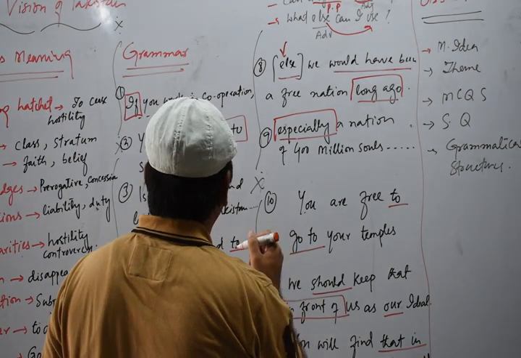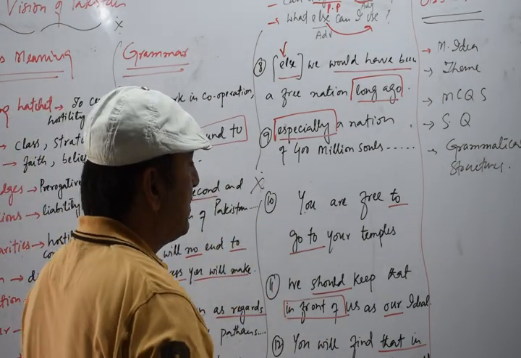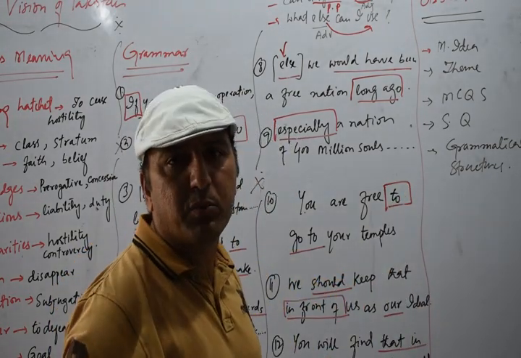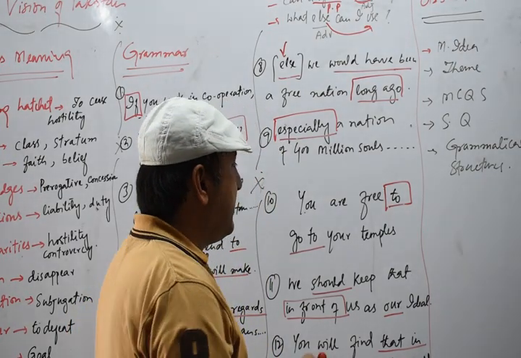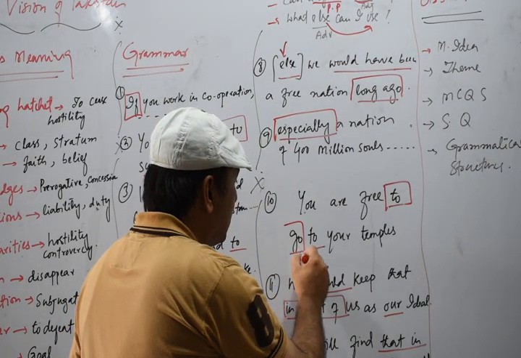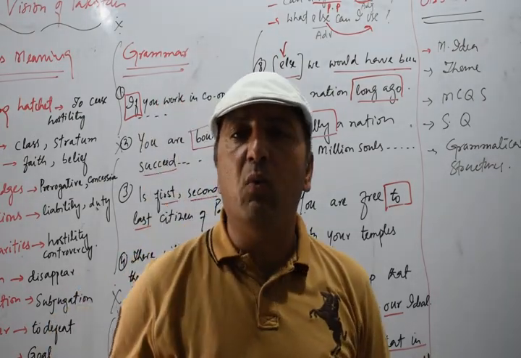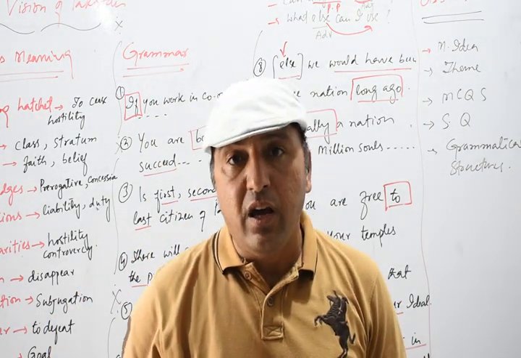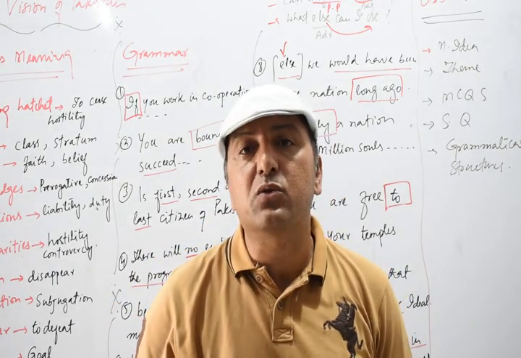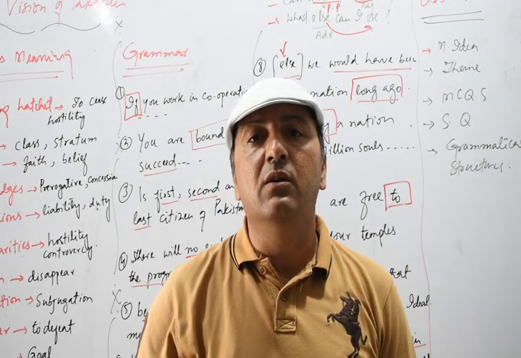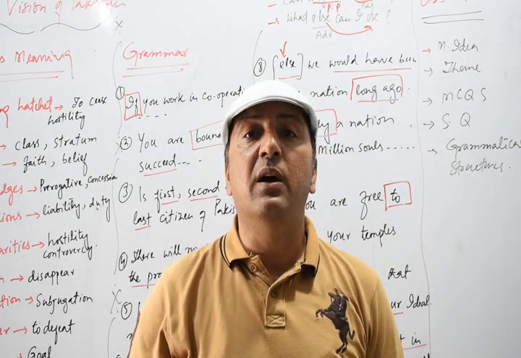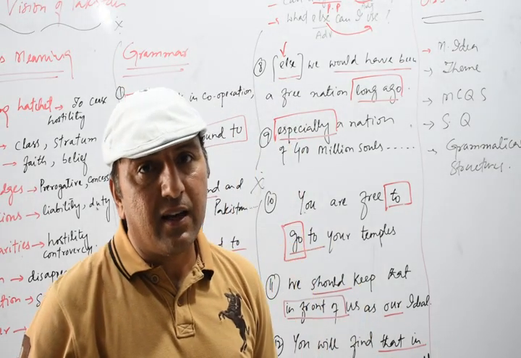Now we have another sentence: "You are free to go to your temples." Here, to is basically a simple preposition. But when to is followed by a verb, like "to go", we call it an infinitive. An infinitive always works as a noun. We also call it a verbal noun, because it is made of a verb: to plus verb. So it is an infinitive, a verb working as a noun.